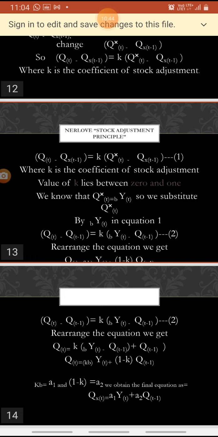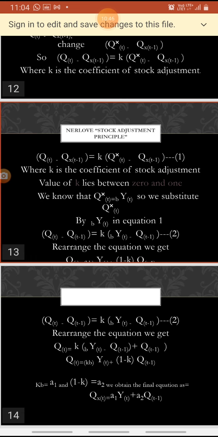From this we are rearranging. We multiply K with the factors inside the bracket. So K into B Yt, we will get K B Yt plus K into minus Qt minus 1 plus Qt minus 1.